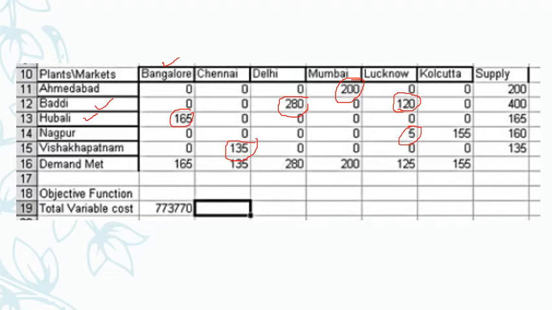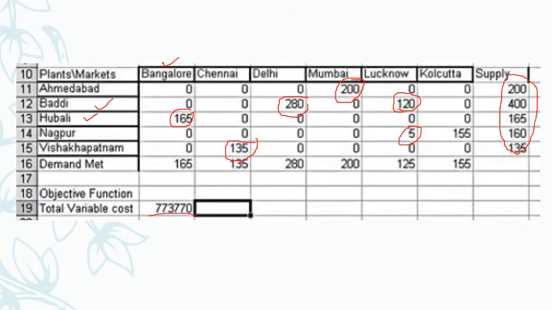And finally, Kolkata's demand of 155 is met by Nagpur. So all of them comply with their capacity, and all the entered demand is also met. All the constraints have been satisfied, and the total minimum variable cost is 7,73,770 rupees. That is indicated here.